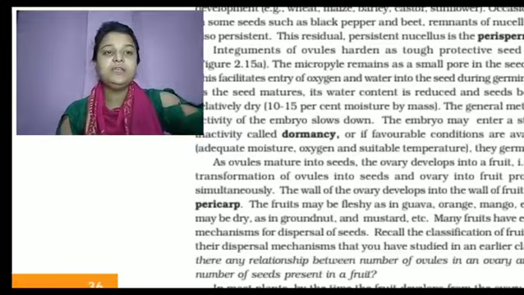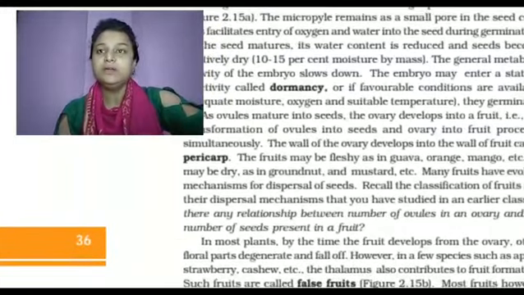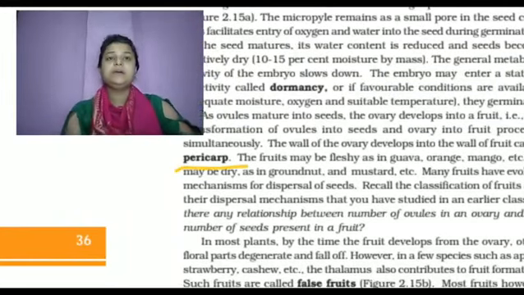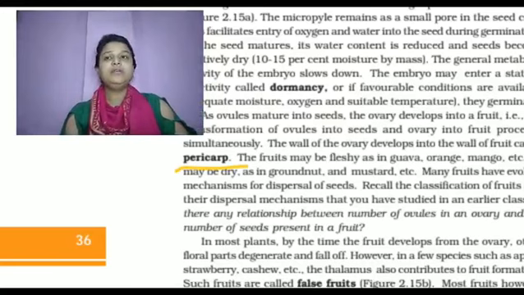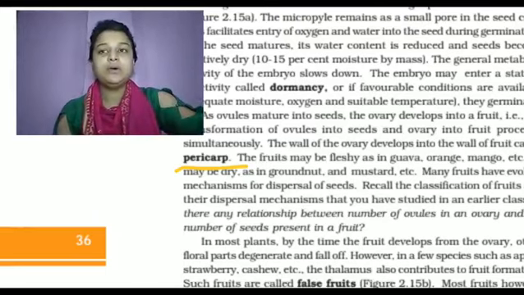The wall of the ovary develops into the wall of the fruit, which is called the pericarp. In a true fruit, only the ovary contributes to fruit formation, while in a false fruit, the thalamus also contributes to fruit formation. Now we are talking about apomixis.